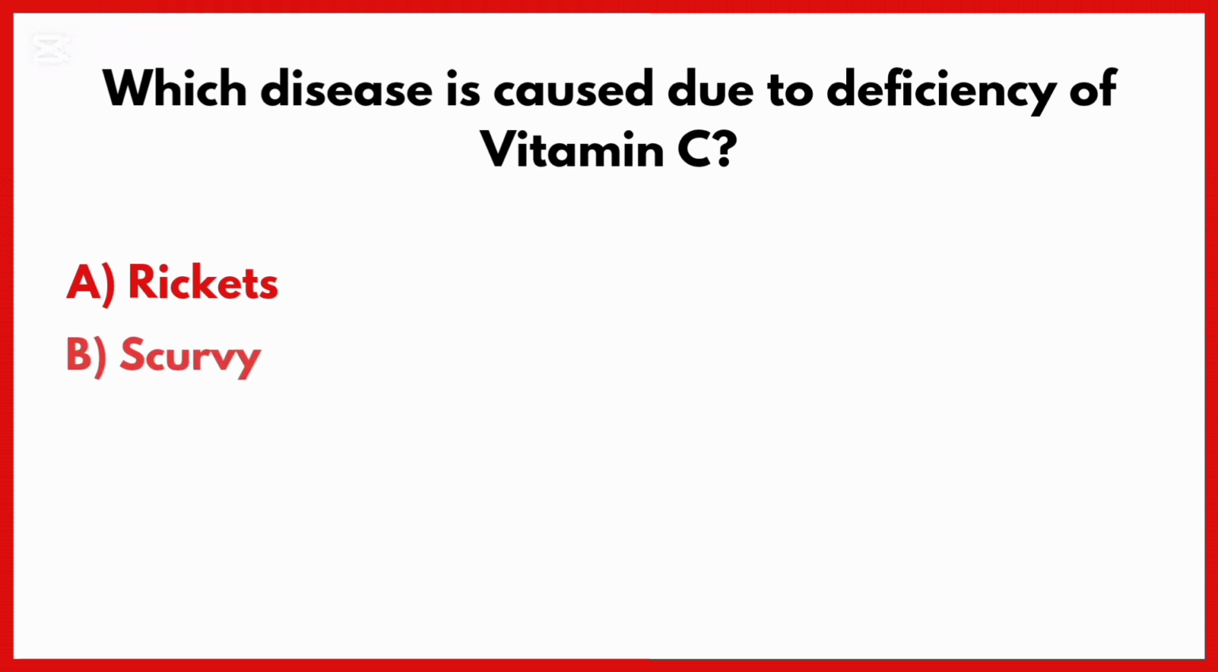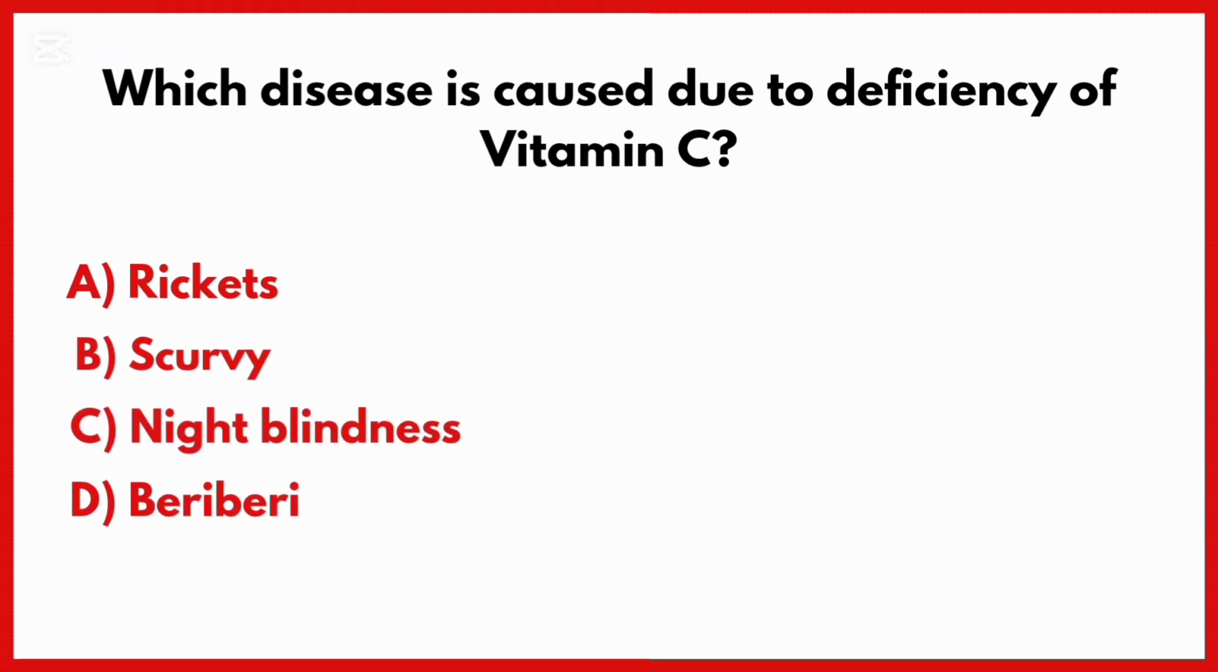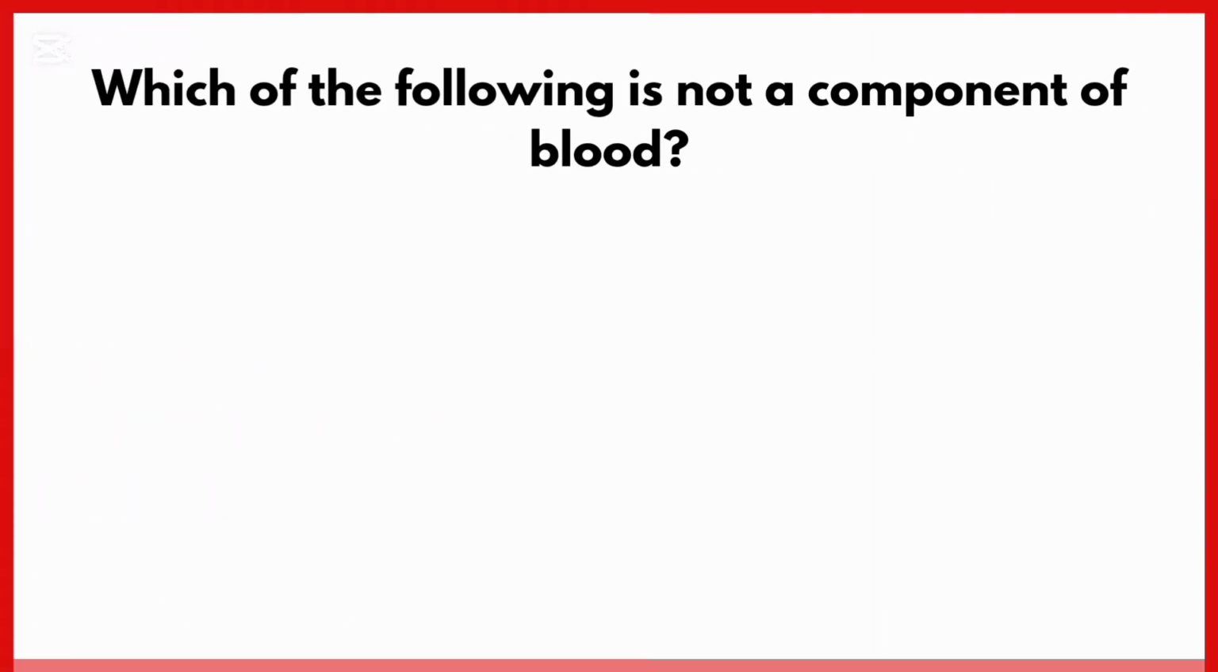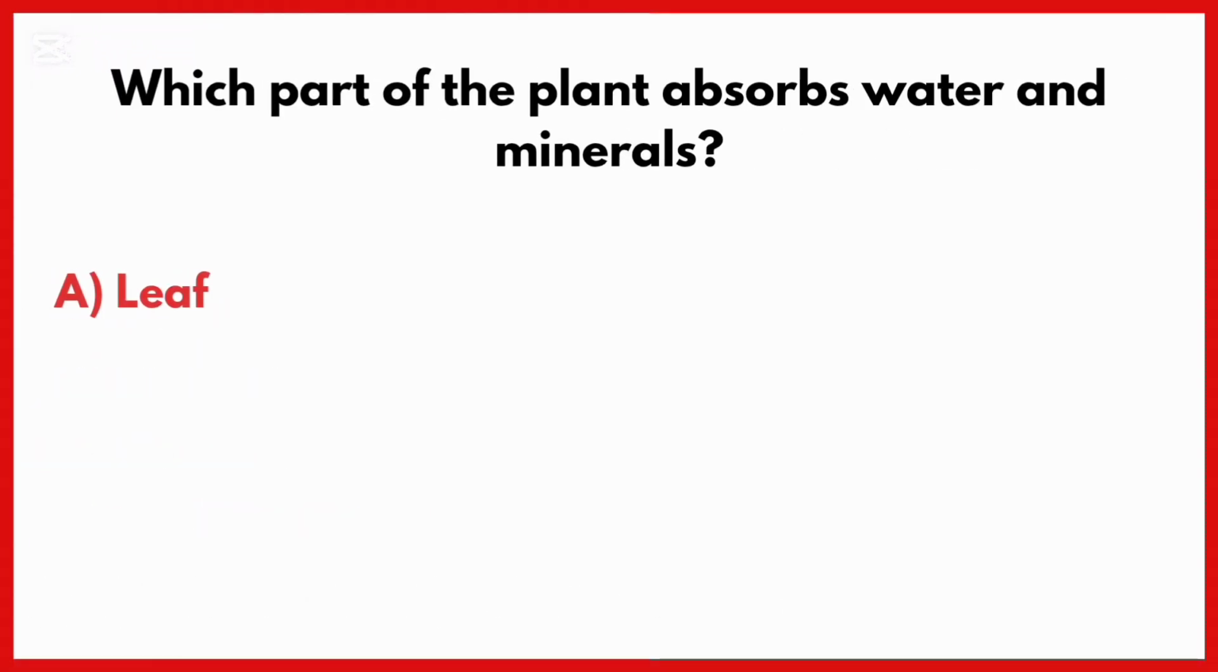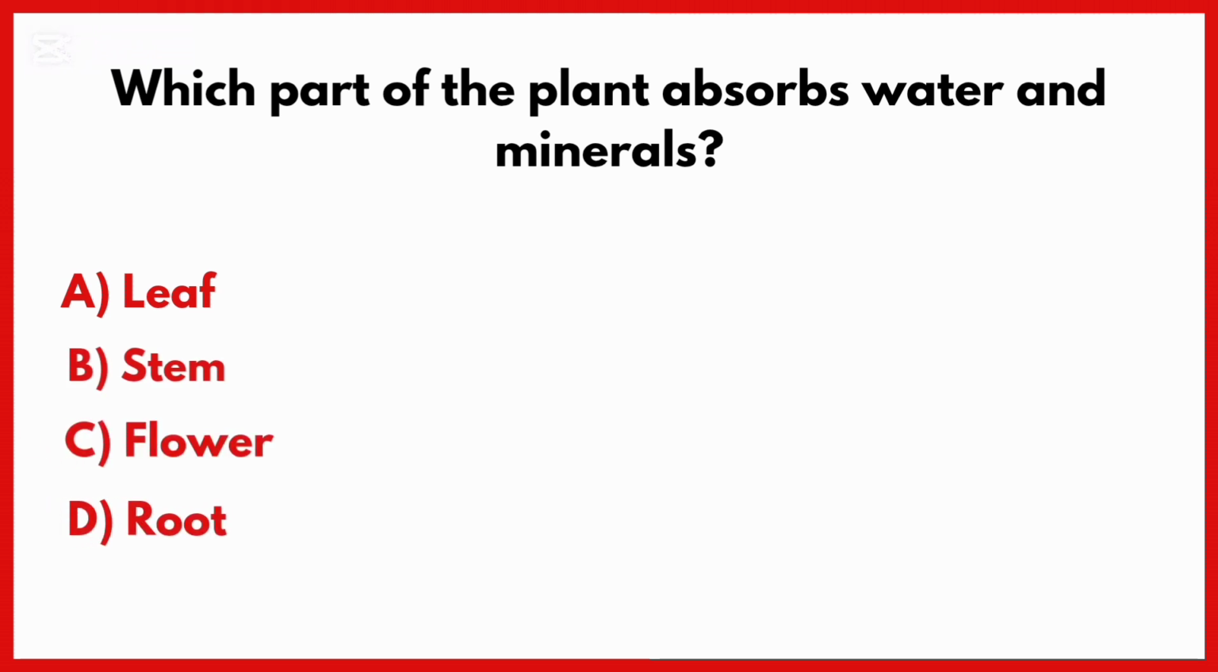Which disease is caused due to deficiency of vitamin C? Correct answer is option B. Scurvy is caused due to deficiency of vitamin C. Which of the following is not a component of blood? Correct answer is option B. Neuron is not a component of blood. Which part of the plant absorbs water and minerals? Correct answer is option D. Root absorb water and minerals.